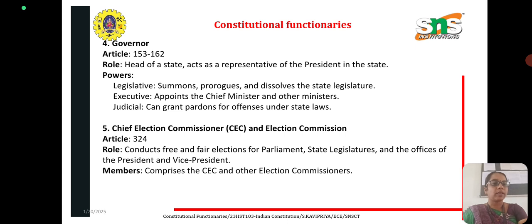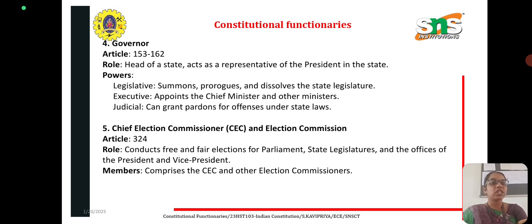And next is the Governor, Article 153 to 162. The role is head of the state, acting as a representative of the President in the state. The powers are legislative, executive and judicial. Under legislative, he summons, prorogues and dissolves the state legislature. Under executive, he appoints the Chief Minister and other ministers. Under judicial, he can grant pardon for offences under state law.